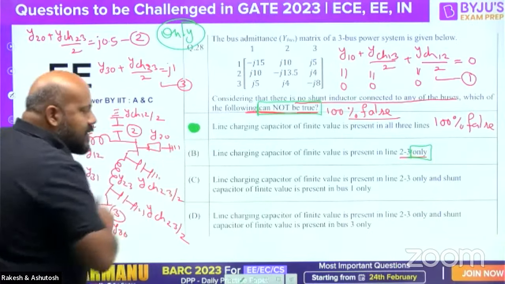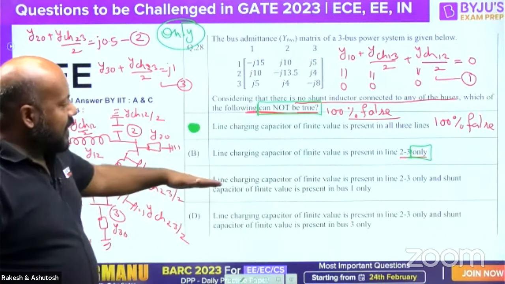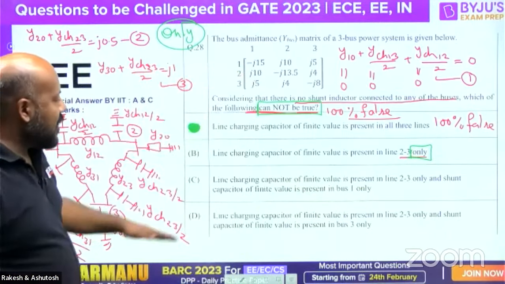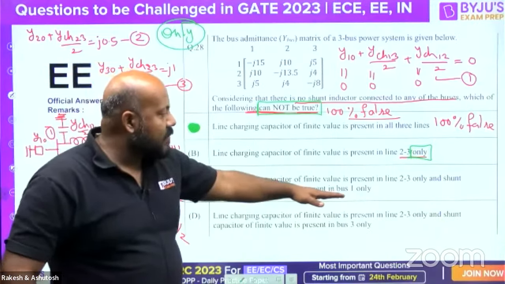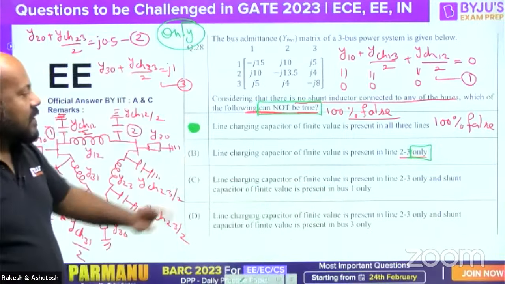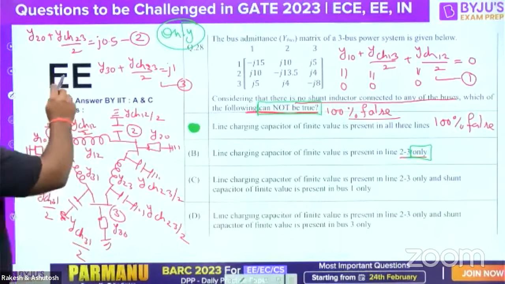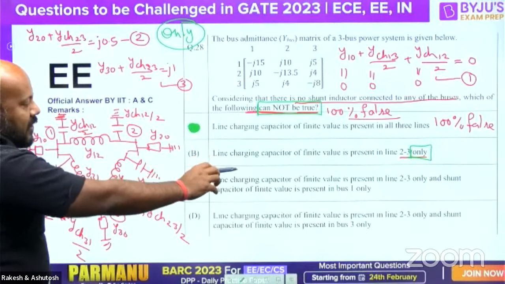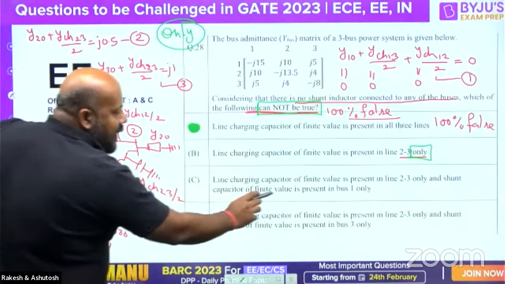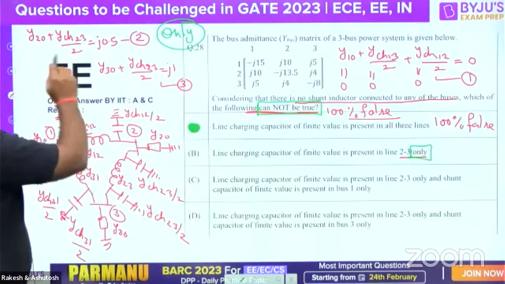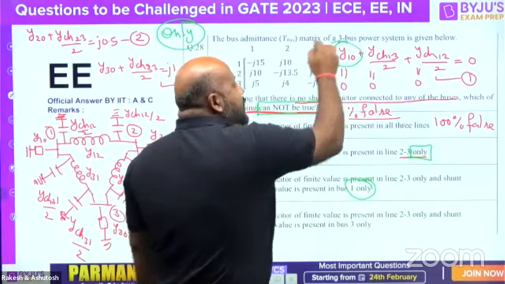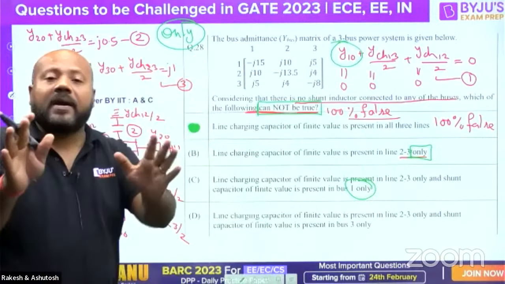Let us come to statement C. Line charging capacitor of finite value is present in line 2, 3 only, and shunt capacitor of finite value is present in bus 1 only. Now here we have the same case. Line charging present in 2, 3 only, this is correct. But when you say the shunt capacitor of finite value is present in bus 1 only, now this is 100% incorrect. Why? Because Y10 is conclusively shown to be 0.